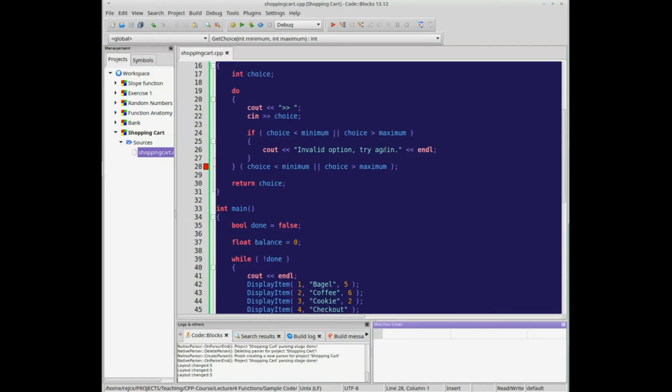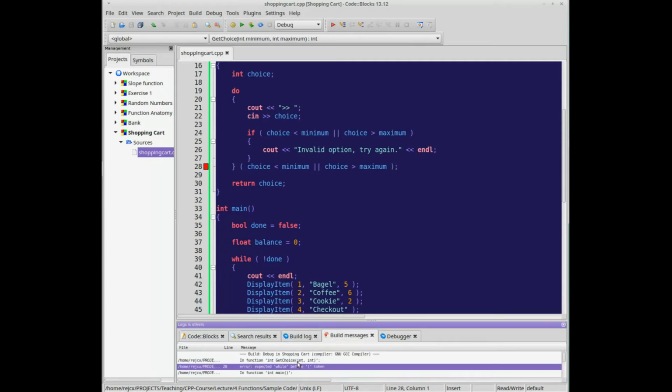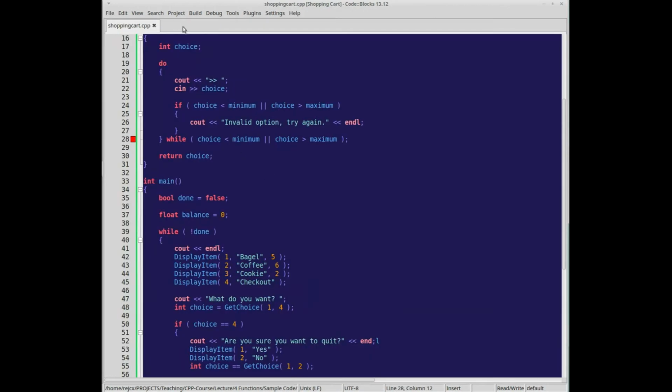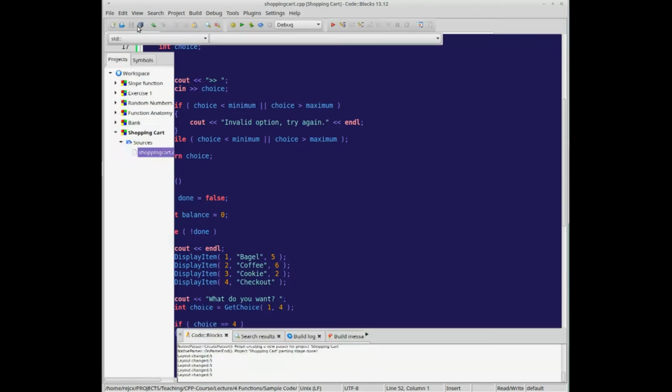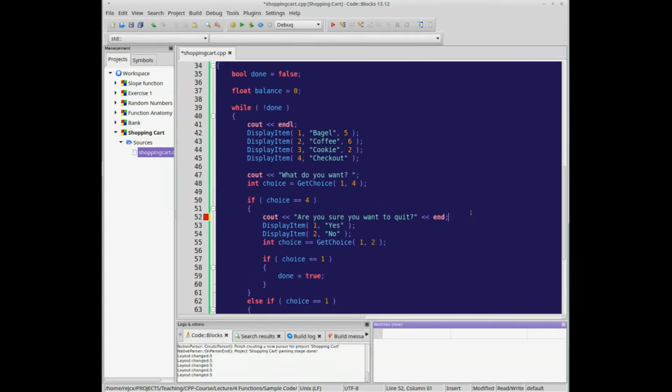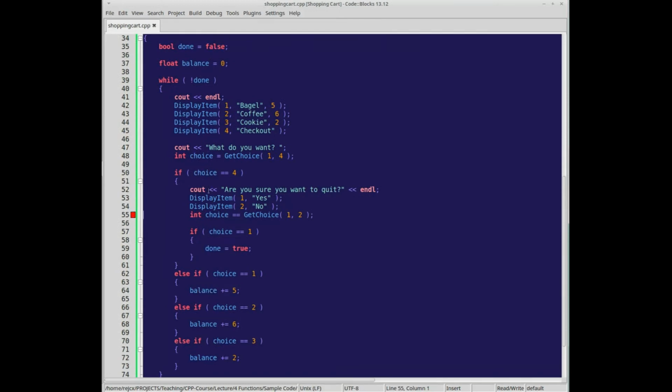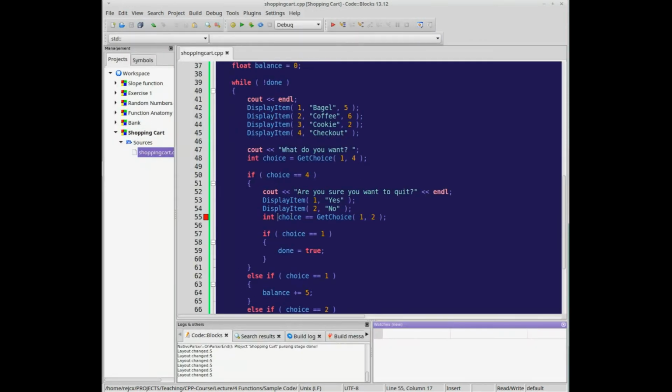I'm getting an error here. What is it saying? We'll close that. Build messages: while expected before. Oh, I forgot the while part. Now we can run it. Oh, I have another error down here. What am I missing? I have a random L out at the end. Run. Okay. Int choice, and I used double equals on accident.